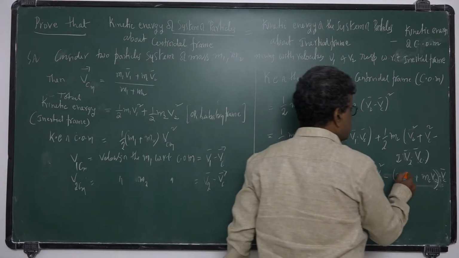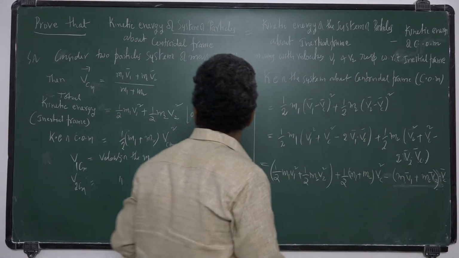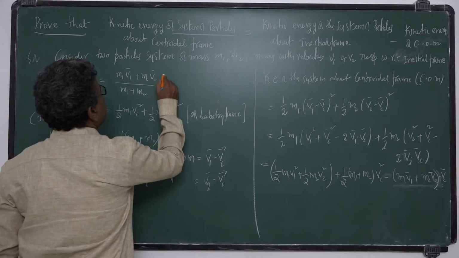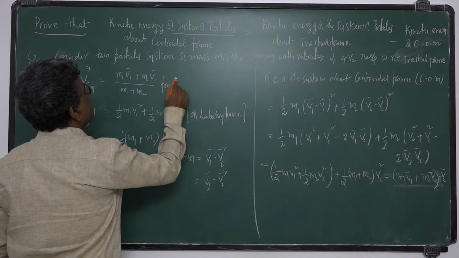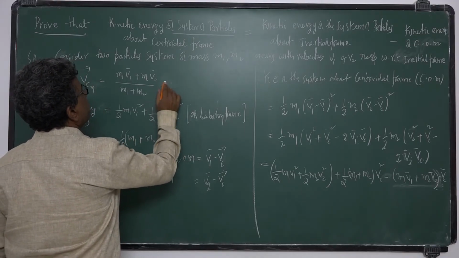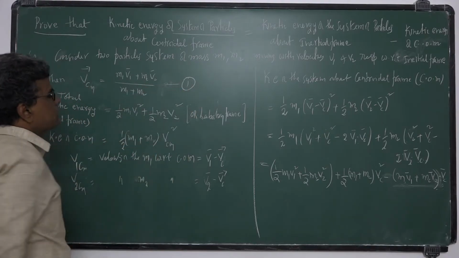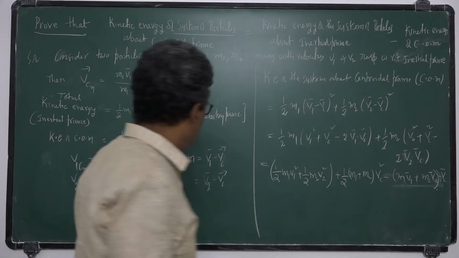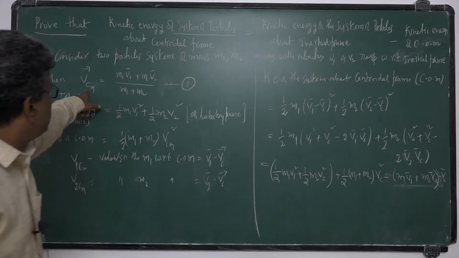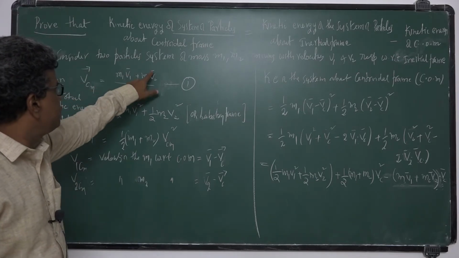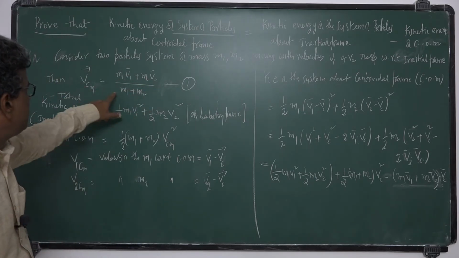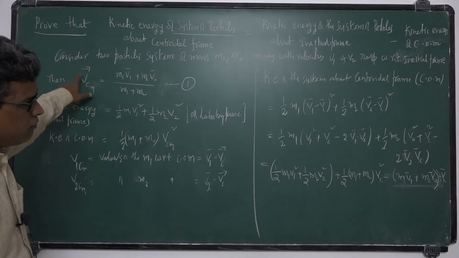From equation 1, I am using this. So from equation 1 we will get M1 V1 plus M2 V2 bar equal to M1 plus M2 of Vc bar.